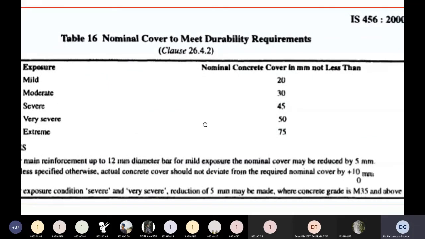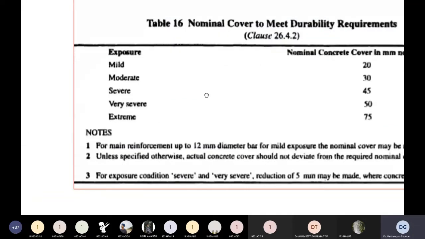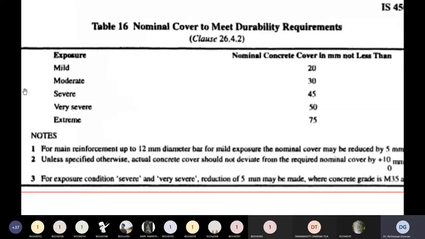So here, nominal cover to meet durability requirements. Suppose your structure is exposed to very mild exposure, the nominal concrete cover should not be less than 20 mm. If it is moderate exposure, 30 mm. If it is very extreme exposure, you have to give 75 mm cover. We will see why we should provide cover in a little while.